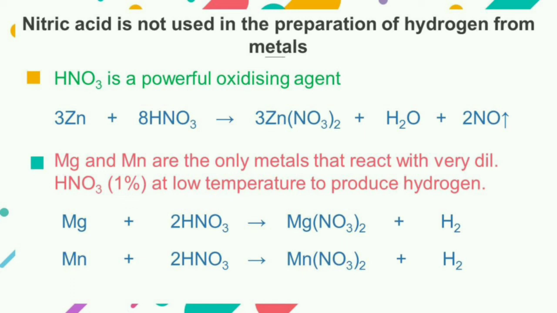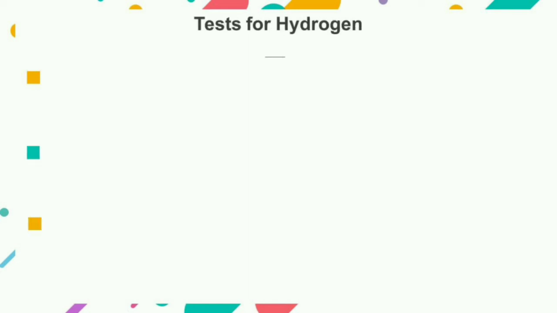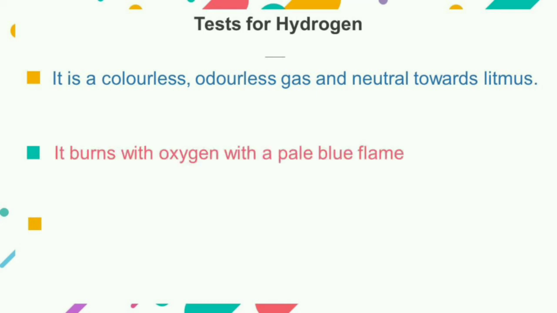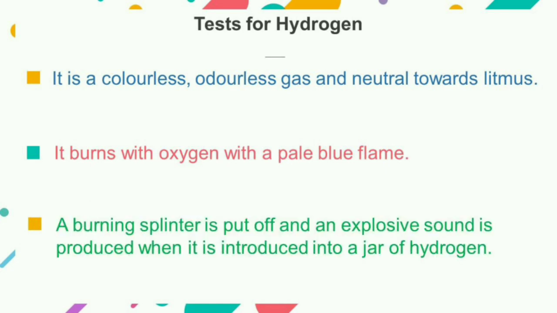There are some tests which can be used to identify hydrogen gas. Hydrogen is a colorless, odorless gas and it is neutral towards litmus. Hydrogen burns in oxygen with a pale blue flame. A burning splinter is put off and an explosive sound is produced when it is introduced into a jar of hydrogen.